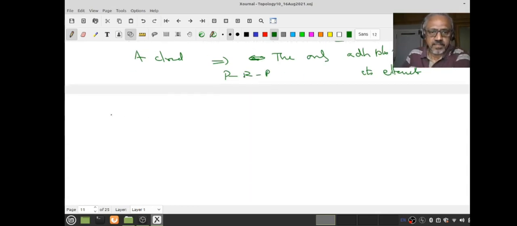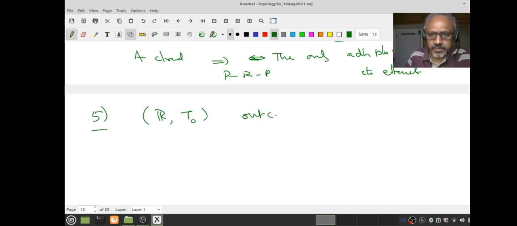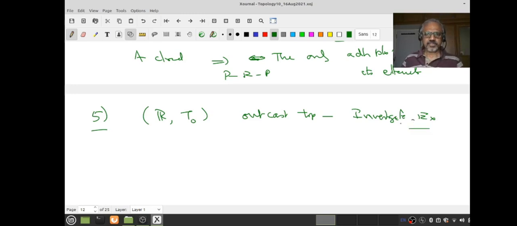So this is good enough. I don't want to keep doing all such things. Let's take R with the outcast topology and investigate. This is an exercise for you. These are all very simple examples, so the best thing is go back and try to understand.